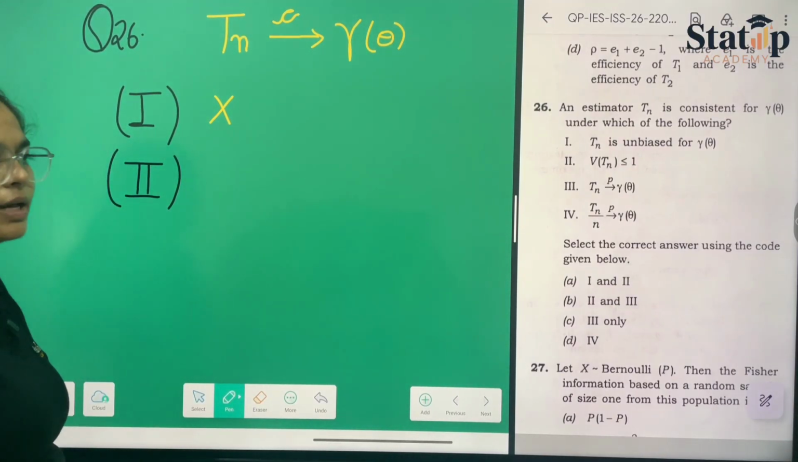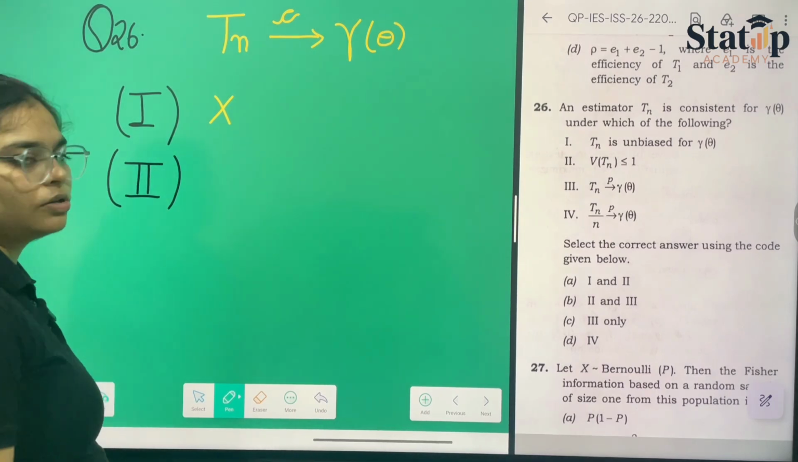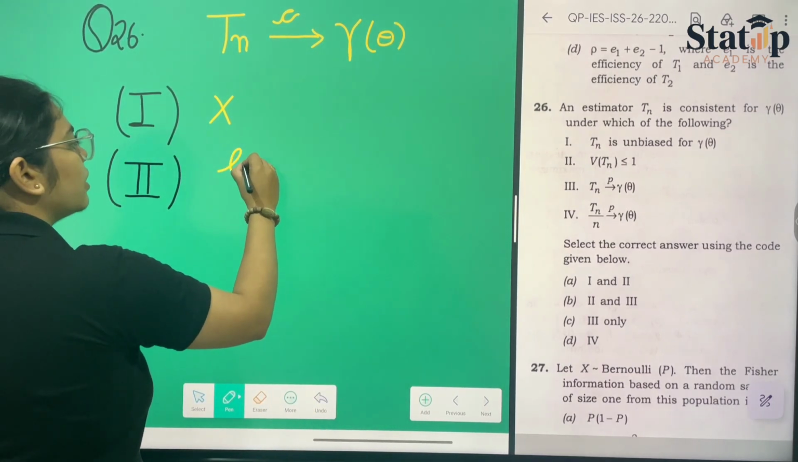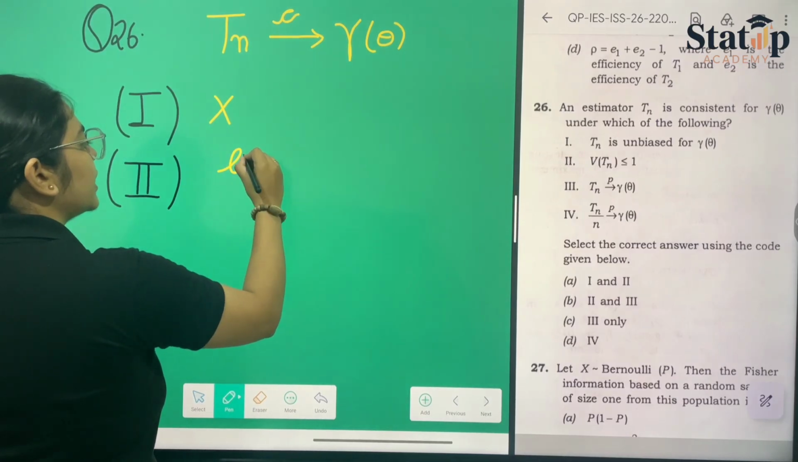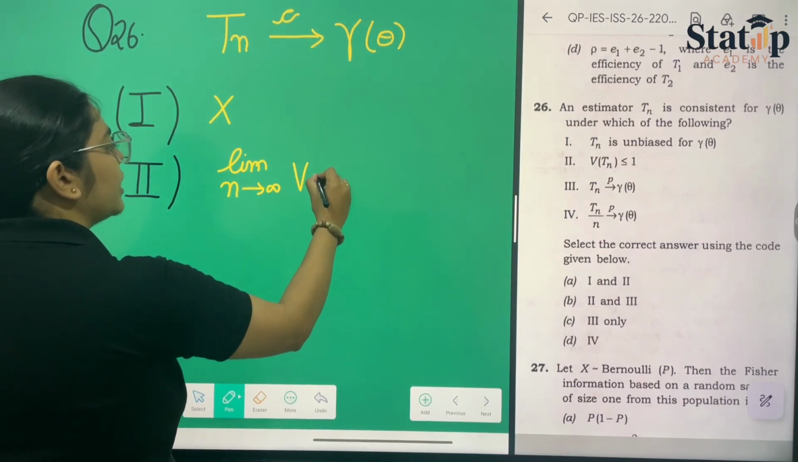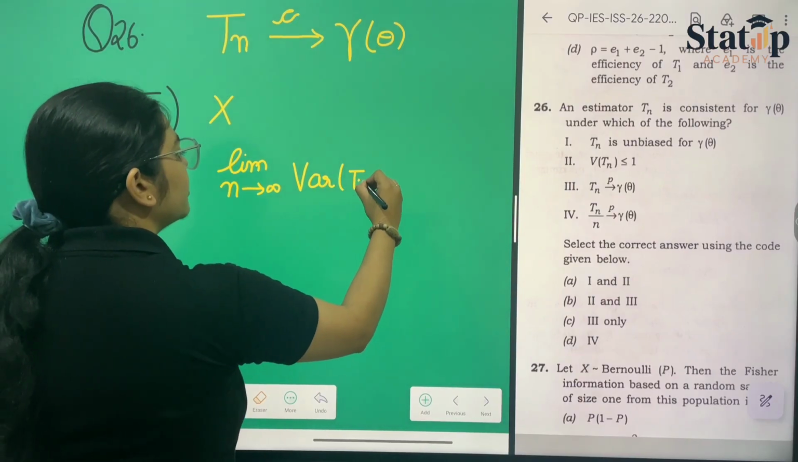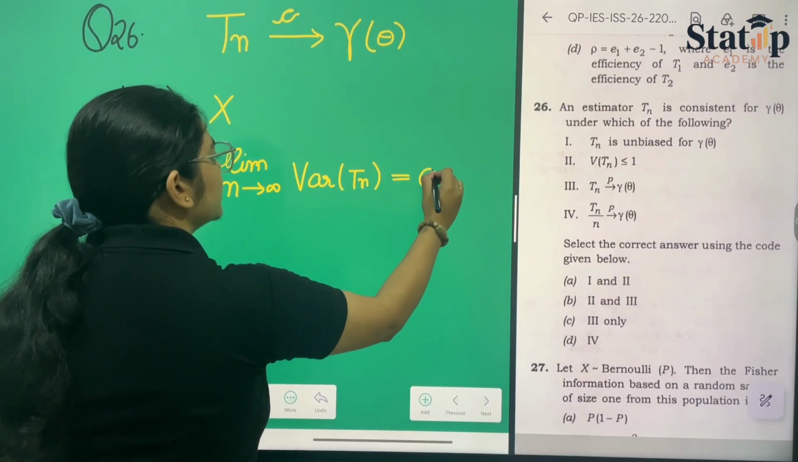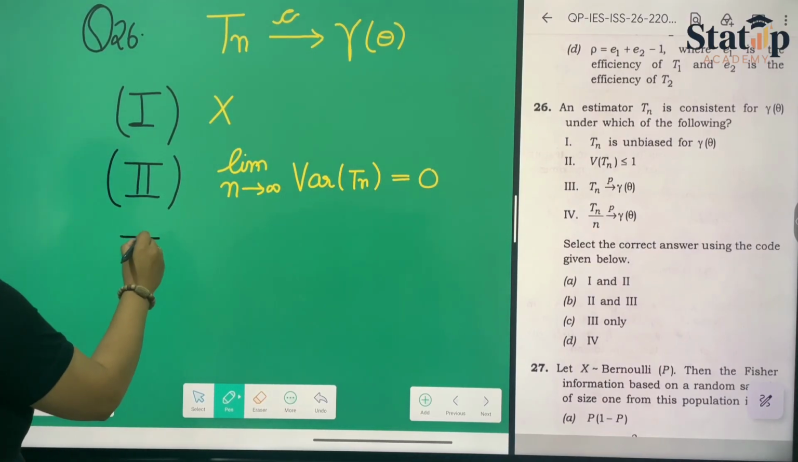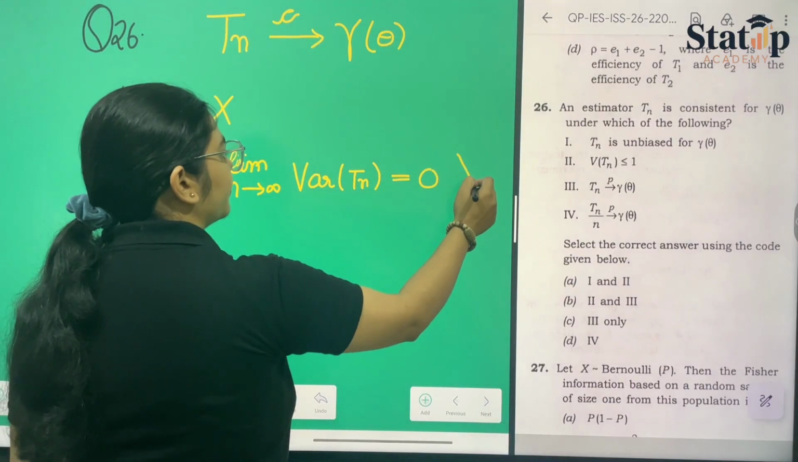No, it is not the case, because the variance can also be equal to 0. The theorem states that whenever the limit as n tends to infinity, the variance of Tn should be equal to 0. This is the rule or assumption related to variance for a consistent estimator. So our second equation is also wrong.